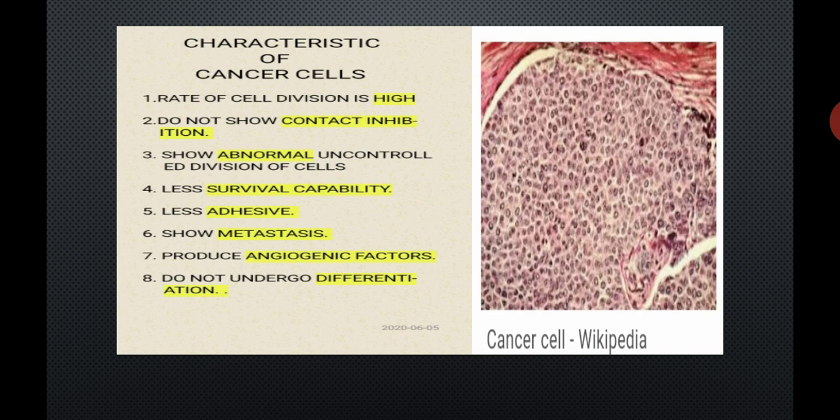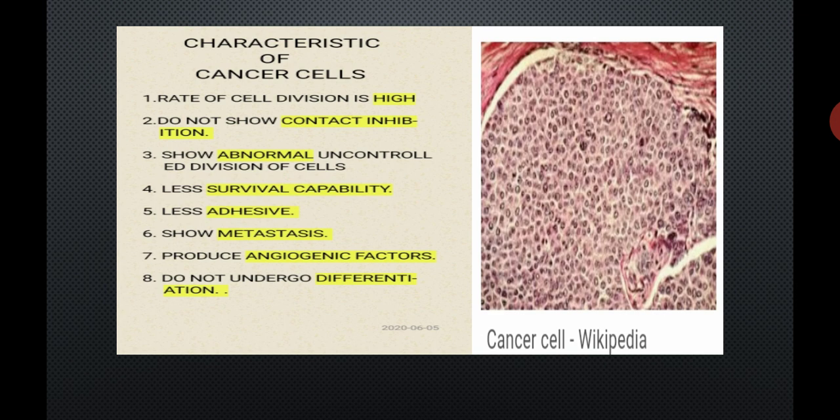Students, now we compare the normal cell with the cancer cell, because a 2 marks question may be asked: give the difference between the normal cell and the cancer cell. In a normal cell, the rate of cell division is low, but in a cancer cell, the rate of cell division is high.